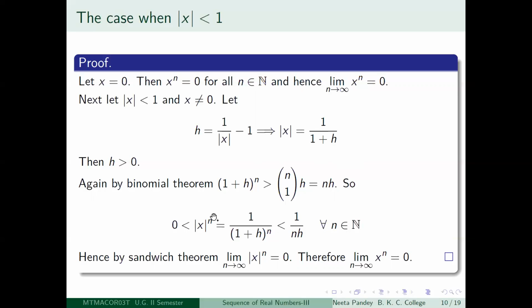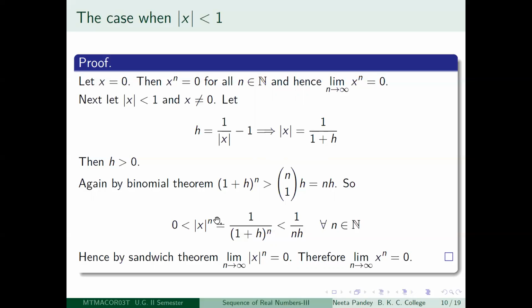And obviously mod x to the power n is going to be greater than 0, because mod x is a positive number. Mod x is not 0. So mod x is a positive number, so its nth power is also going to be a positive number. So again, you have sandwiched the sequence in which you are interested in between two null sequences.